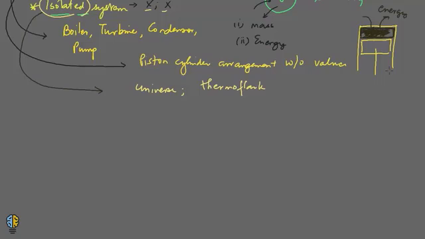Now see, let's draw a thermoflask. Alright, so this is the flask that I have. This is looking like a man, but no, this is a flask. So we have to take it as a flask. Alright, so this is the cap of the flask. And let us say we have some hot liquid inside it.